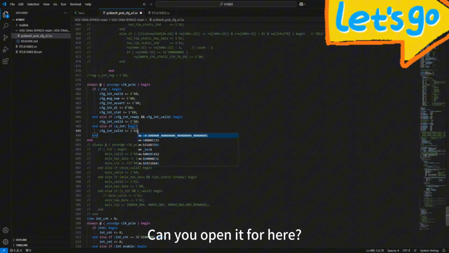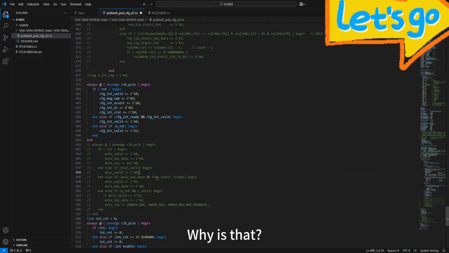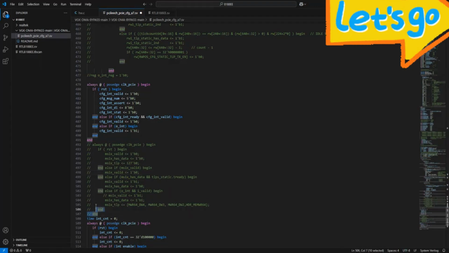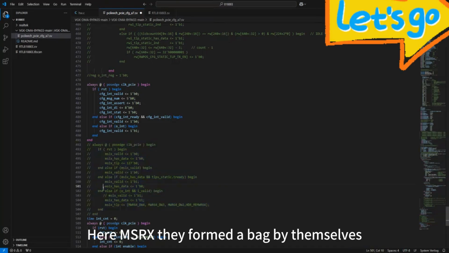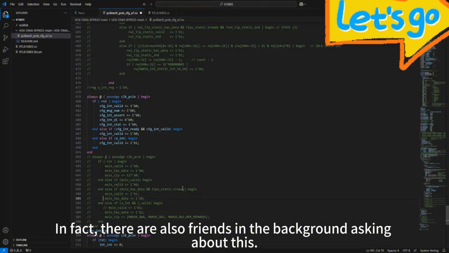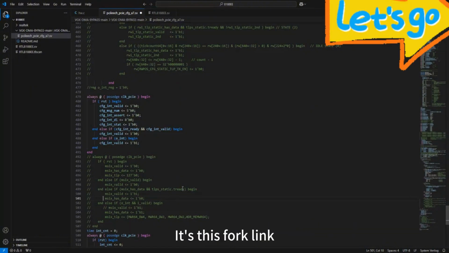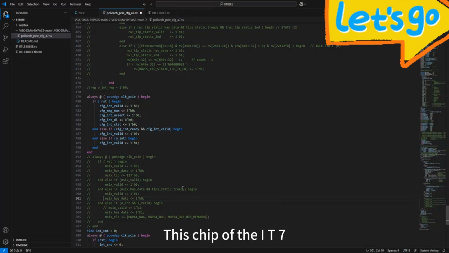Can you open it up here for this middle section? Why is that? The way they open-sourced it here, MSRX, they formed a packet by themselves. In fact, there are also friends in the background asking about this, so here's a brief explanation.